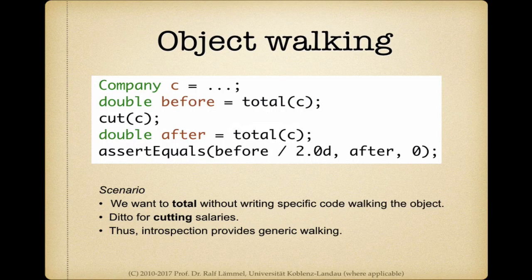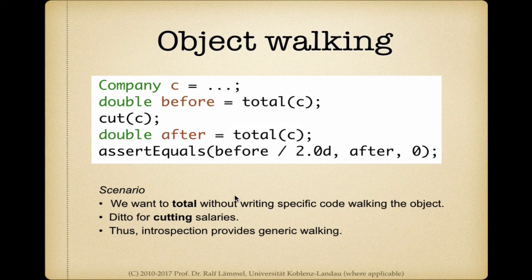Now let's do another example. Let's suppose we want to compute the total over all employee salaries in a deeply nested structure of companies. Of course we could write type-specific code, where we just go into the company objects. We could use the visitor pattern or other design patterns, and locate all the salaries and total them.